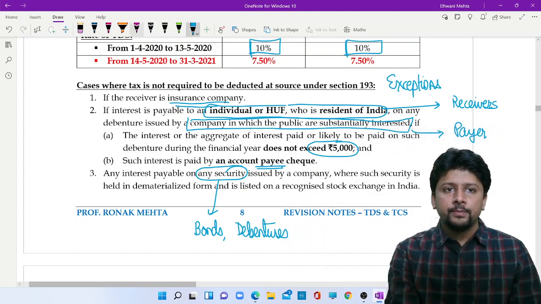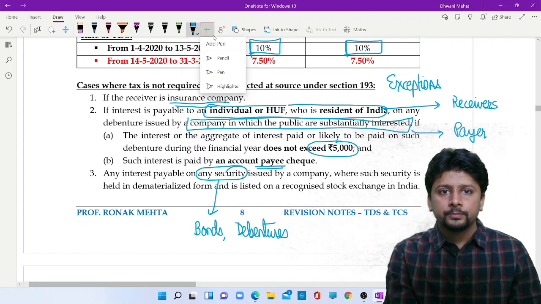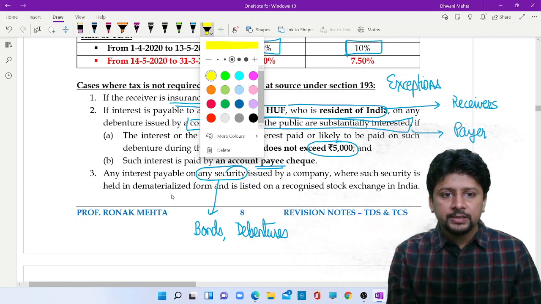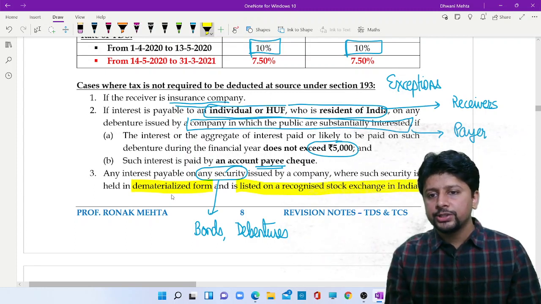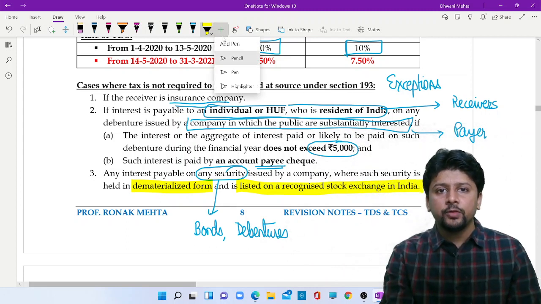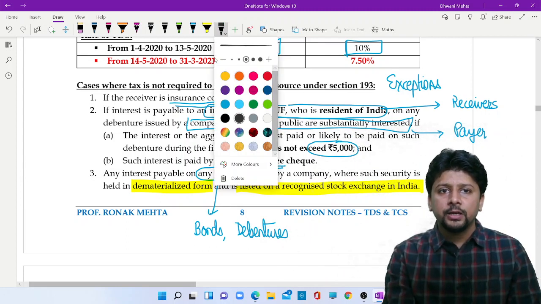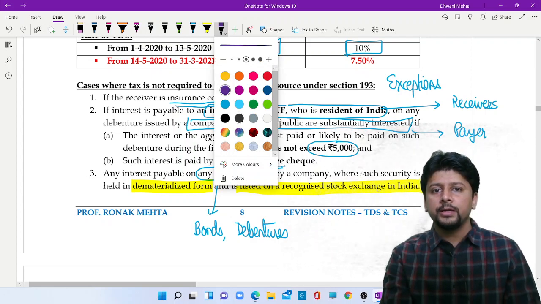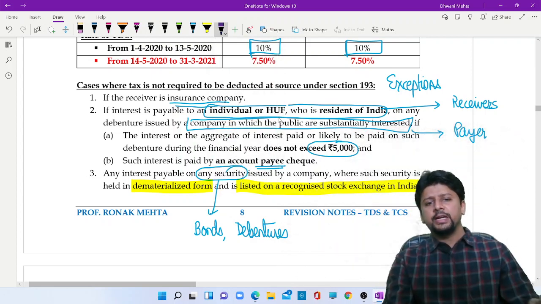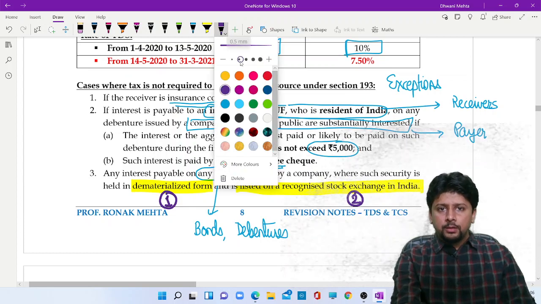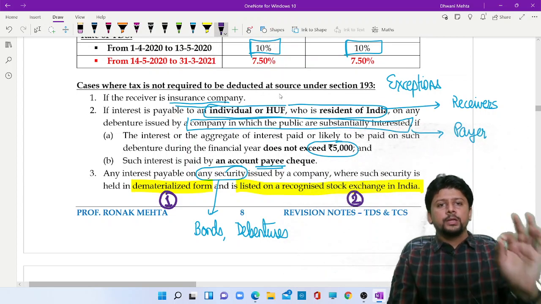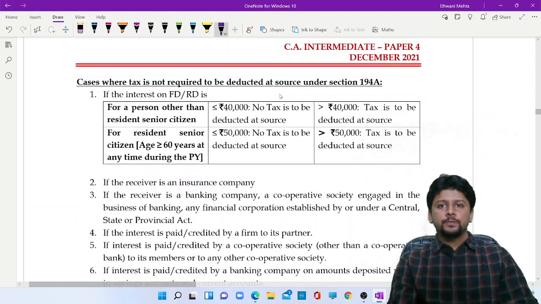If this security is held in dematerialized form, if this security is held in demat form and it is listed on a recognized stock exchange in India, then irrespective of the amount, irrespective of the mode of payment, there will be no need to deduct any tax. You just have to satisfy two things. One, it should be in dematerialized form. Second, it should be listed on a recognized stock exchange. Section number 193, these three exceptions.